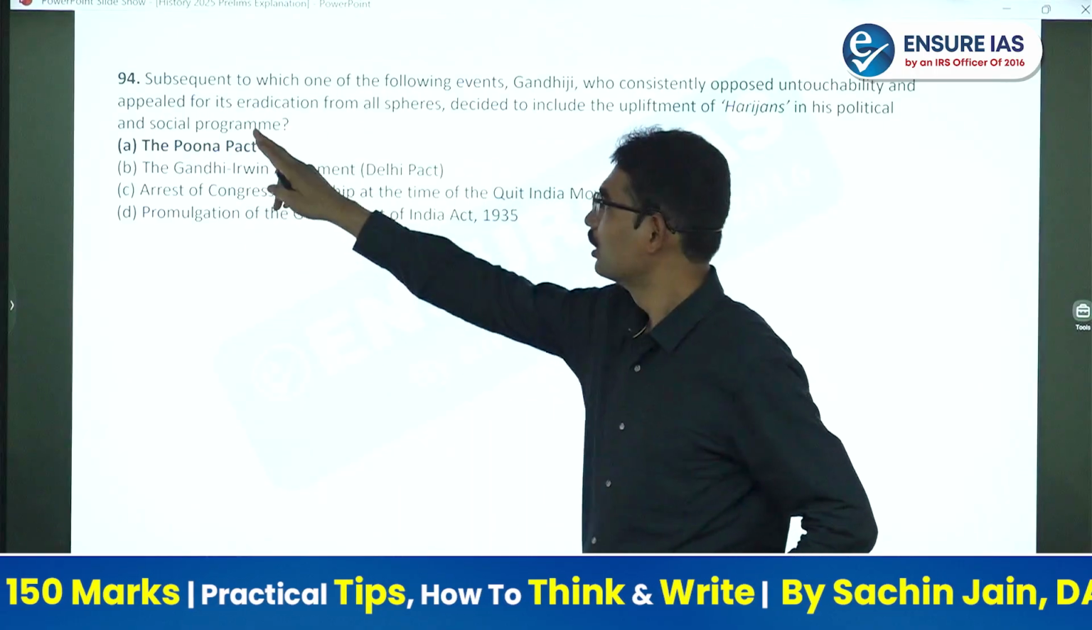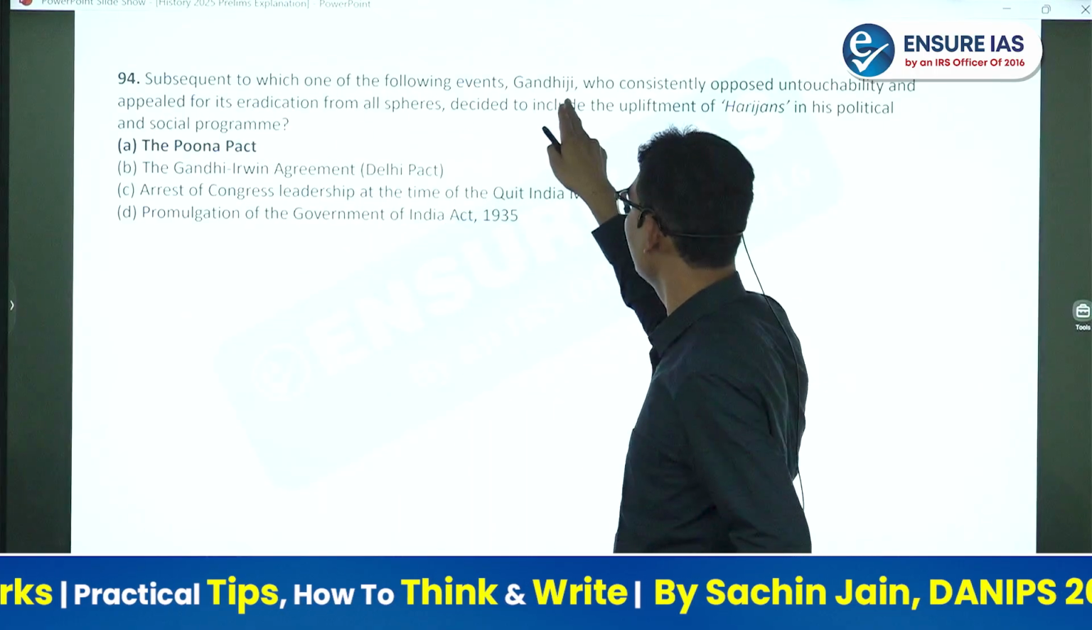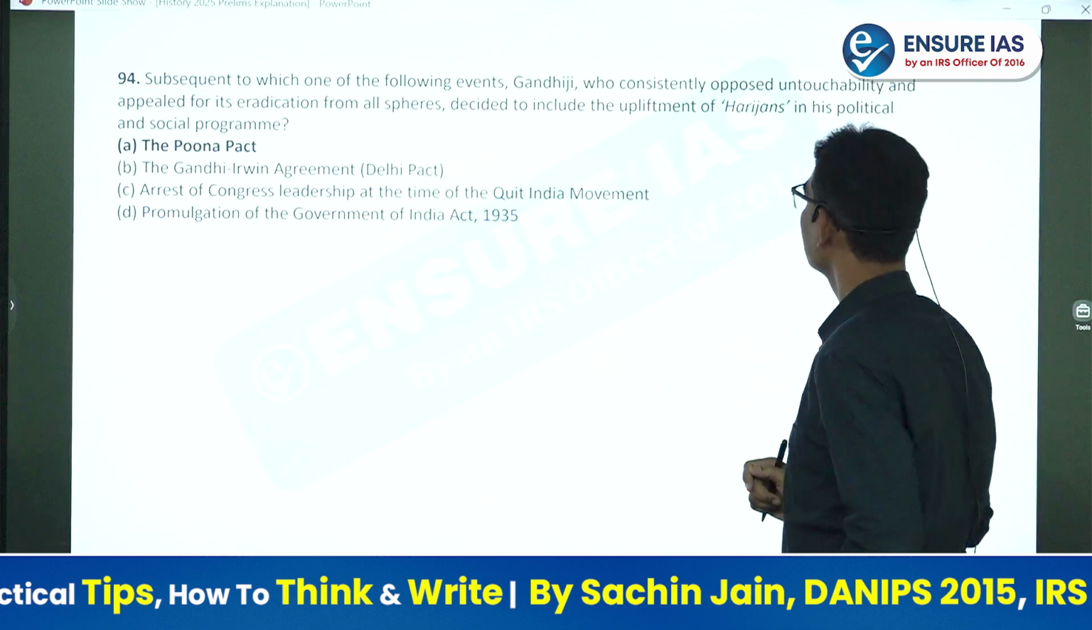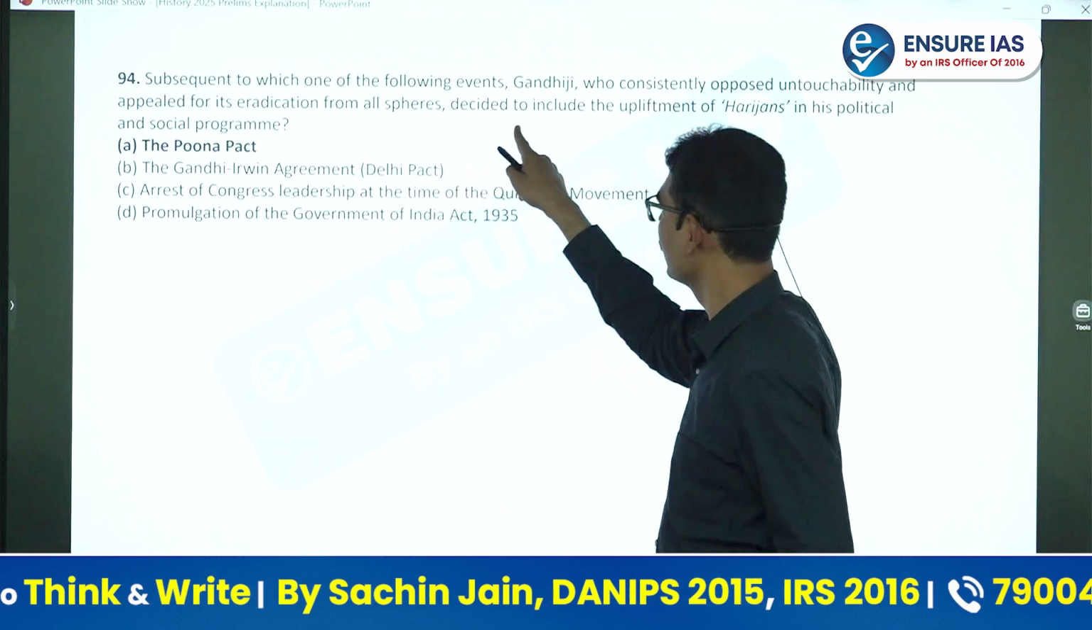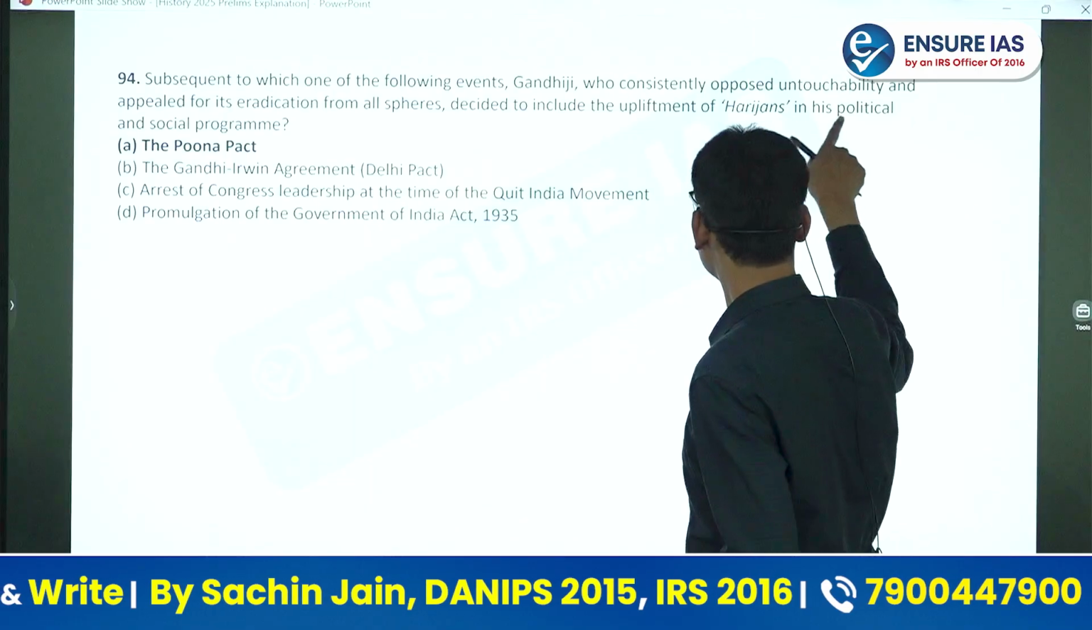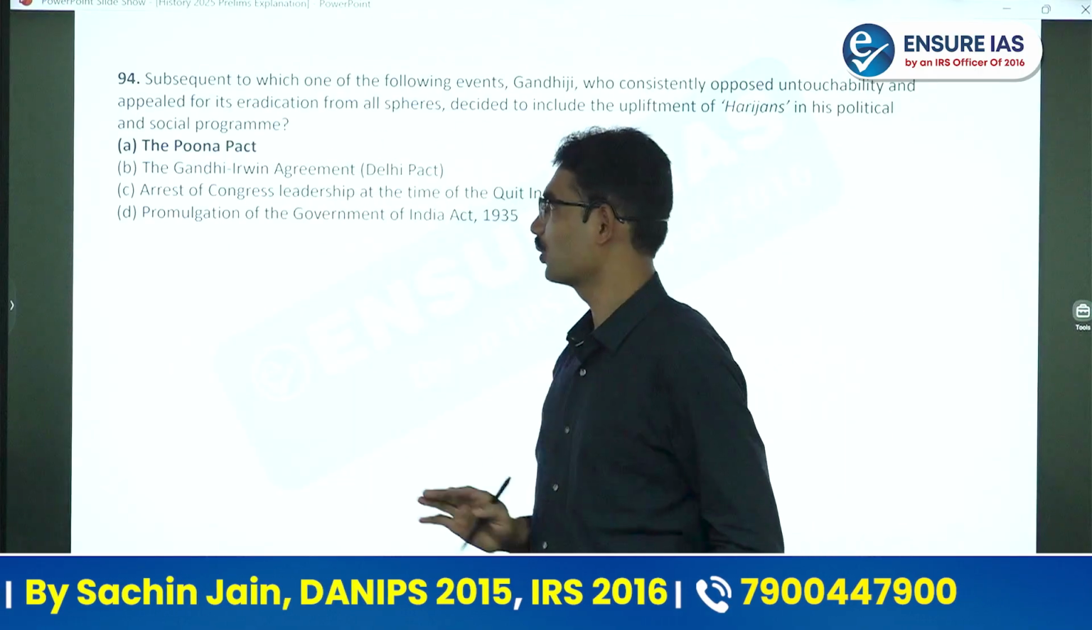Another easy question. Subsequent to which one of the following events did Gandhiji, who consistently opposed untouchability and appealed for its eradication from all spheres, decide to include the upliftment of Harijans in his political and social program?